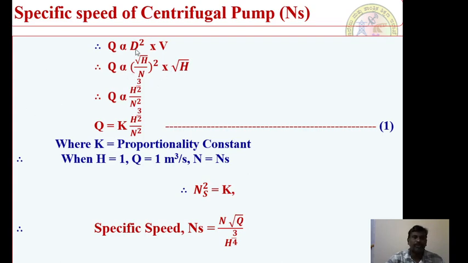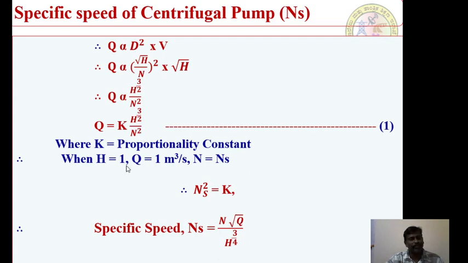Q is proportional to, we have already taken the value of D, root H by N, the whole square, into V, which is equal to root H. You substitute that root H. Therefore, Q is proportional to H to the power of 3 by 2 by N square. You remove this proportionality sign by introducing a proportionality constant. Therefore, Q is equal to K into H to the power of 3 by 2 by N square.